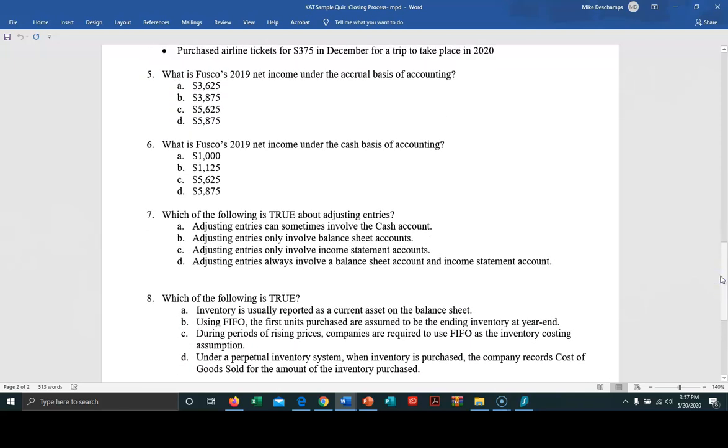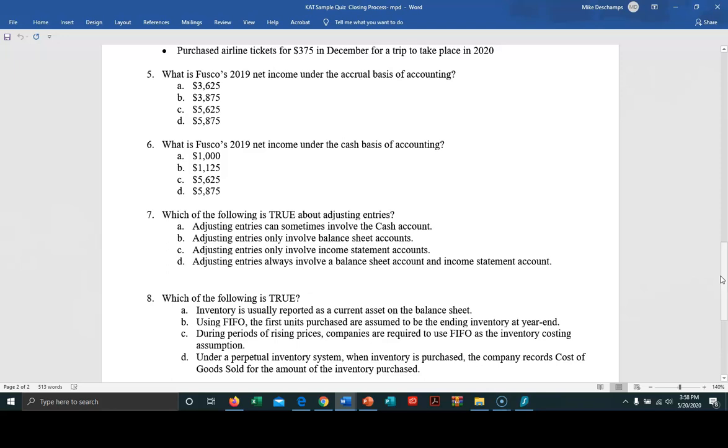Which of the following is true? A, inventory is usually reported as a current asset on the balance sheet. B, using FIFO, the first units purchased are assumed to be the ending inventory at year end. No, because FIFO means first in, first out. So it's the last items purchased that are going to be ending inventory at year end.